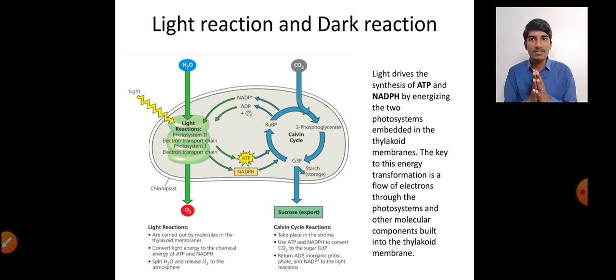And during the light reactions, how are these ATP and NADPH synthesized? When the light falls on the thylakoid membranes, which contain the photosystems, the light excites the electrons present in the pigment molecules, and these electrons are passed through photosystem 1 and photosystem 2 through several proteins called the electron transport chain, where the potential gradient generates the ATP. So that is how the ATP and NADPH are formed in the light reactions. So this is photosynthesis in brief.